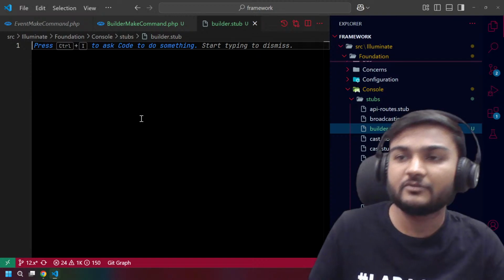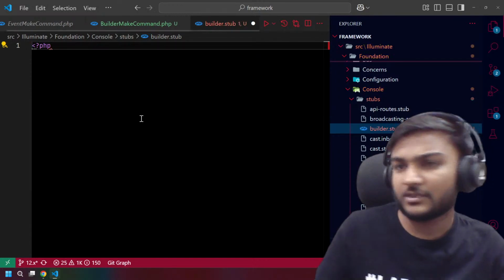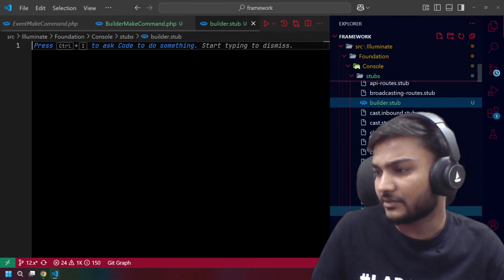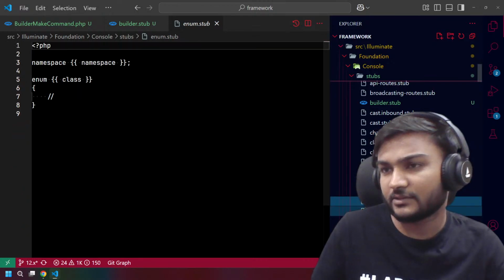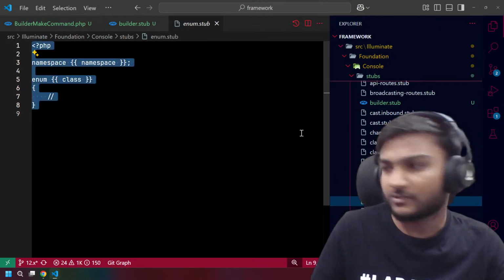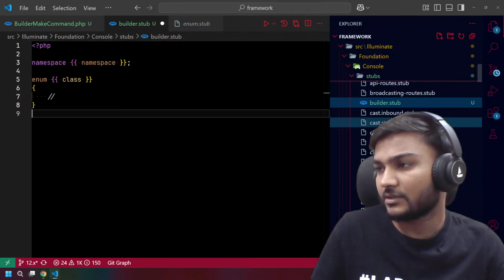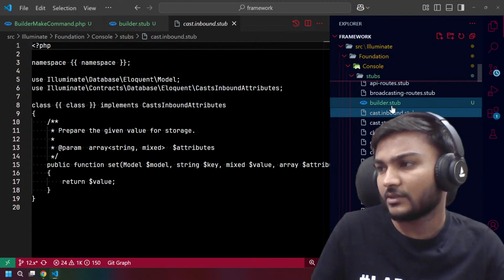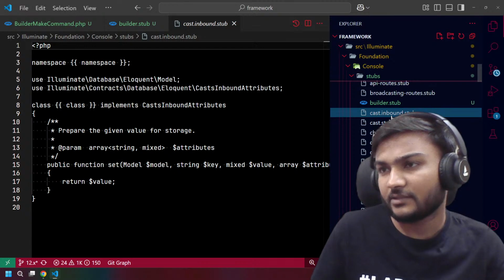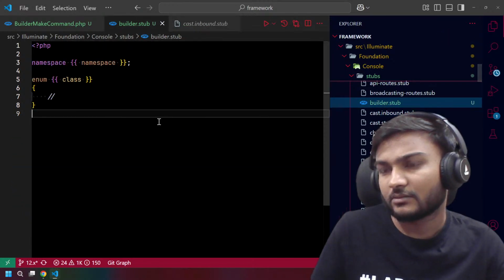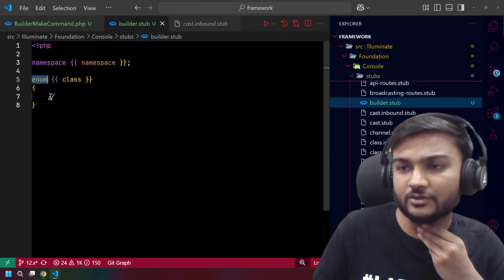What do we actually need here? Firstly, let's copy from any particular stuff. Maybe the event. Yeah, this is something nice. We can just copy this and paste it here. Maybe we have just copied it, so it is working. We don't need an enum here.